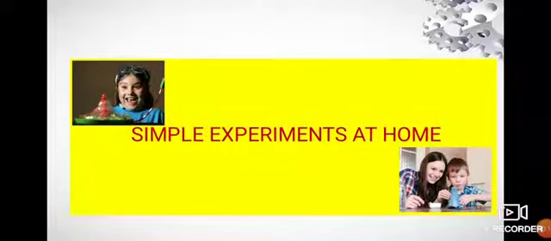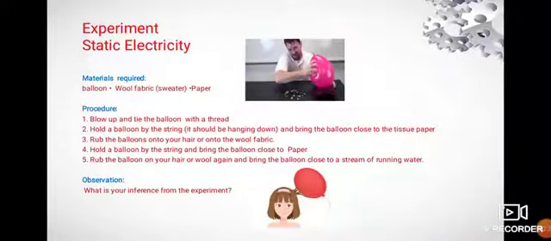Students, an interesting follow-up activity for you all. Do the simple experiment static electricity and electric circuit with a pencil in your home. What is your inference from this experiment? Make a report.